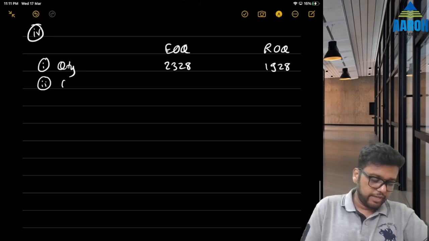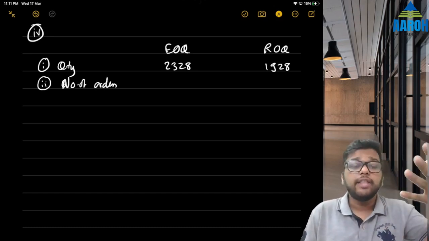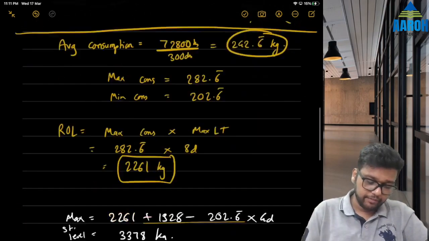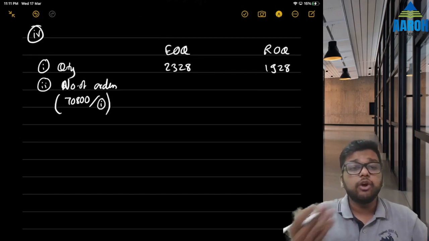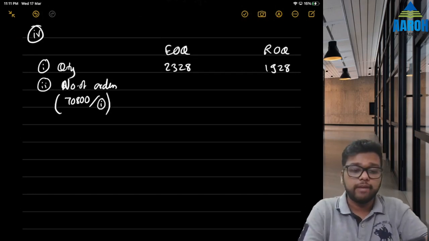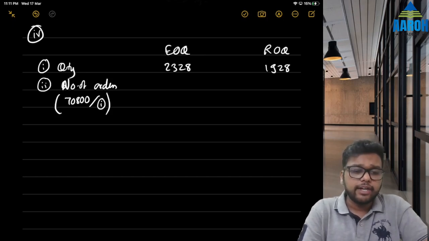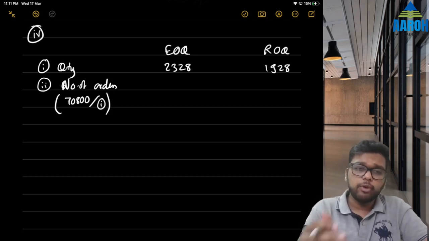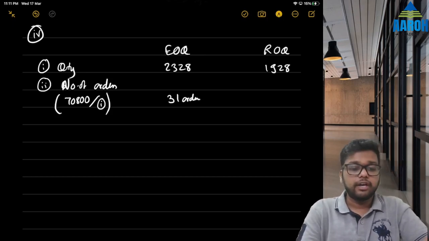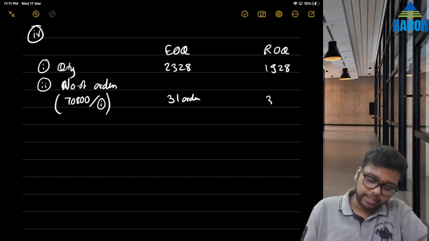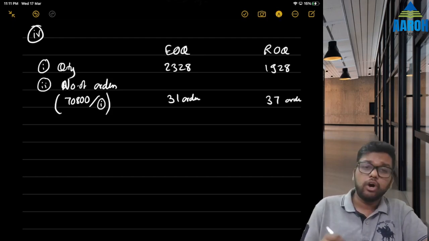Now we can find number of orders. Number of orders will be annual requirement. Annual purchase requirement was 70,800. इतना हमें total order करना है, 70,800 divided by this first one, right? Because how many times we'll have to order? 70,800 divided by 2328 is 30.41. So we have to take 31 orders. Round up always. Again 70,800 divided by 1928 is 36.72. So take 37 orders. Always round up.